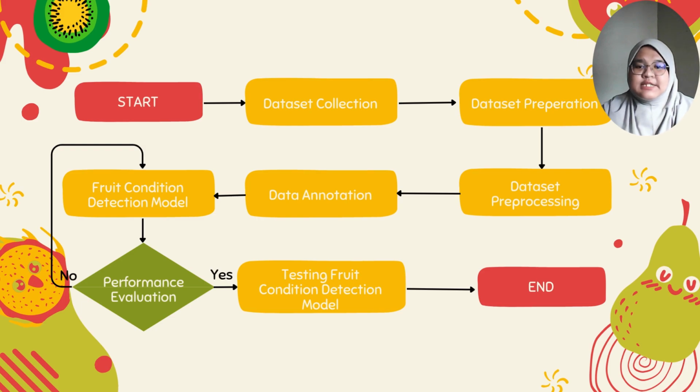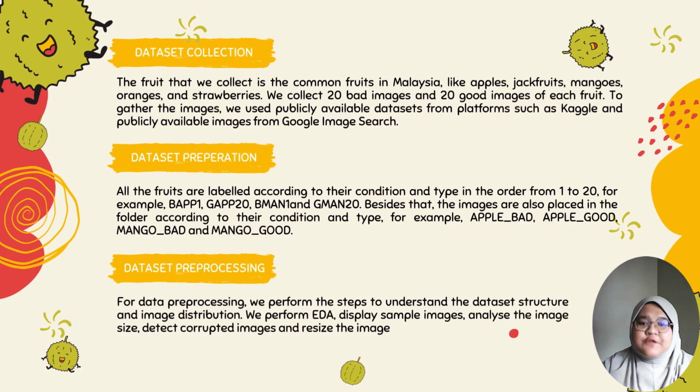For the methodology, we have seven key steps, which include dataset collection, dataset preparation, dataset preprocessing, data annotation, fruit condition detection model, performance evaluation, and also testing fruit condition detection model. So the first step is dataset collection, which we already discussed in the dataset part. So we're moving on to the dataset preparation.